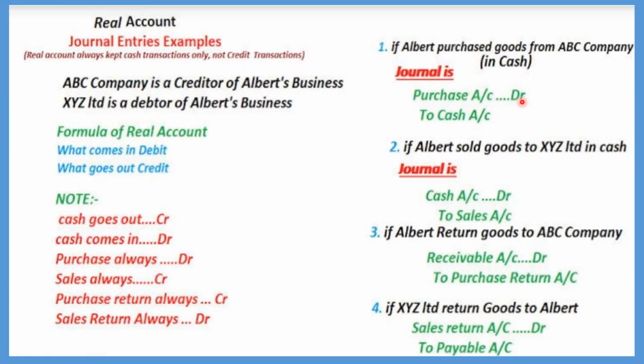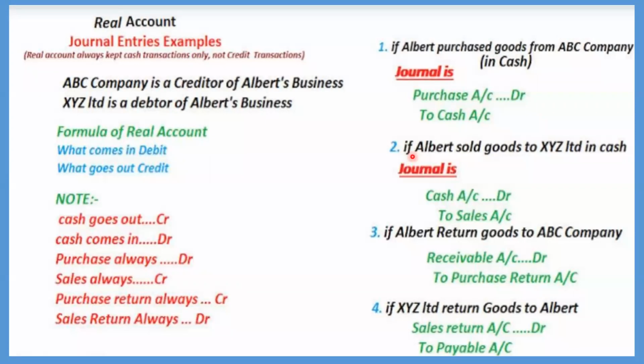What comes in? Very good. He's purchasing something, that means he's paying the cash and purchasing. So that's why purchase account should be on the debit side. Then you have to mention 'to cash account'. We'll learn this in the later classes, because he's paying the cash. In the question it is given in cash. He's purchasing goods from ABC company through cash. So that's why purchase account debit to cash account, you should leave it like that only.